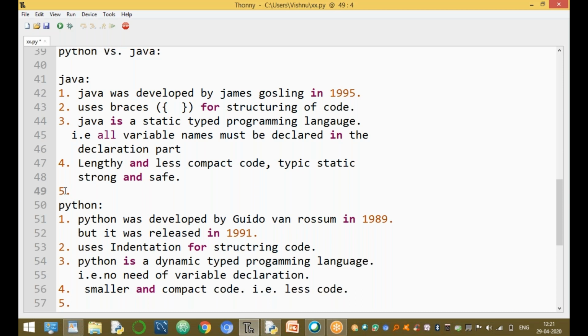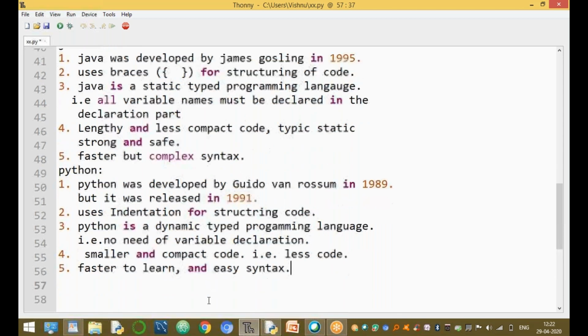The fifth difference is that Java is faster but has complex syntax, and the syntax cannot be understood easily. In Python, it is faster to learn, with easy syntax.